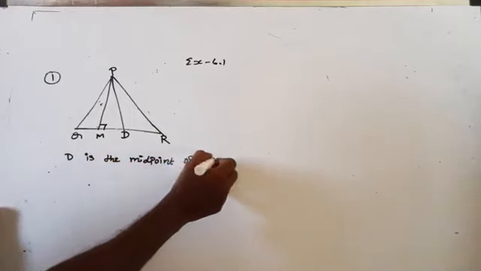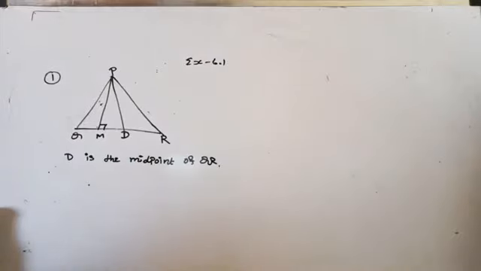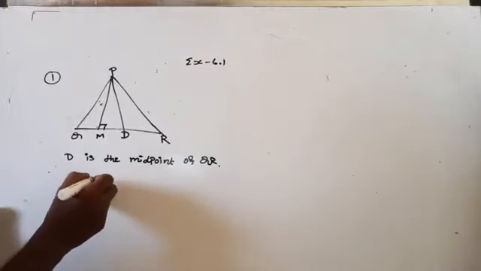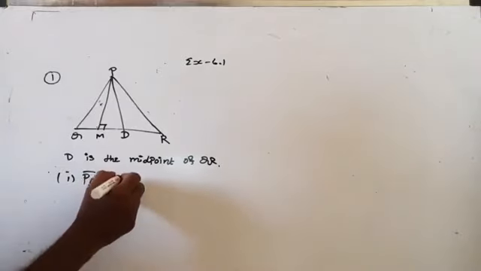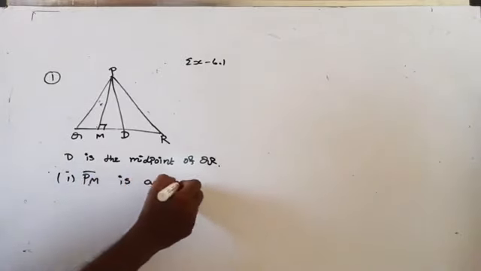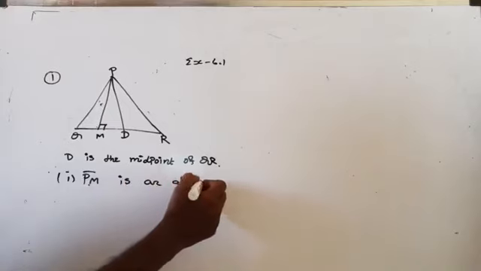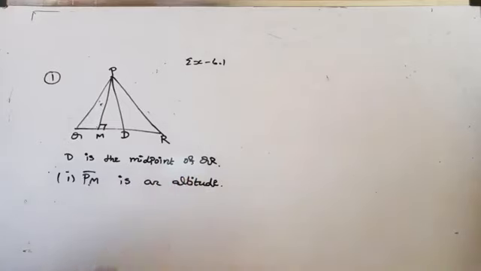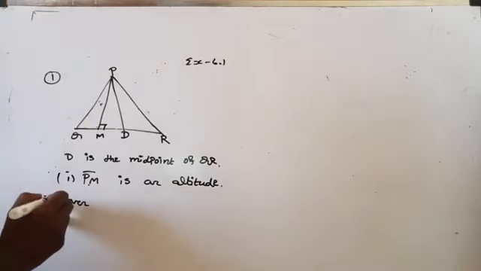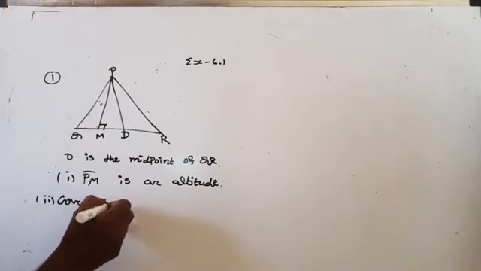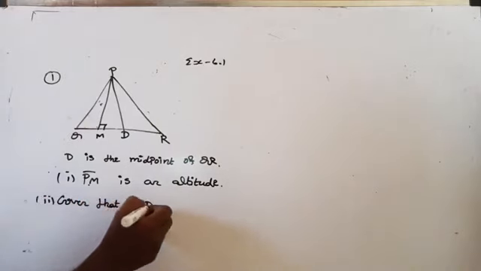Now the first question is, PM is a what? PM is an altitude. What is the definition of altitude? The perpendicular line drawn from any vertex to the opposite side. Right? For the second one, given that QD equals DR, because D is the midpoint of QR.